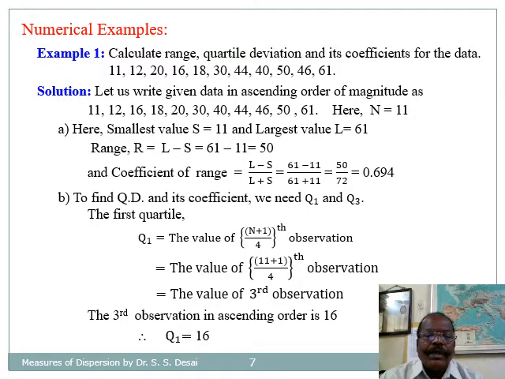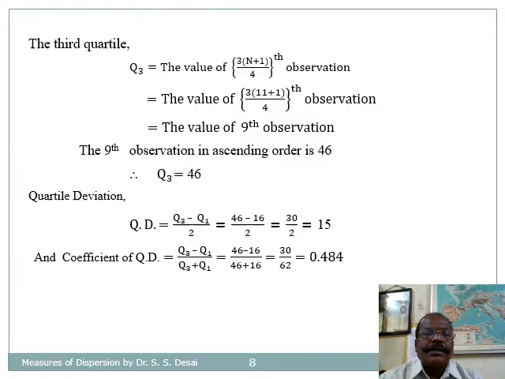Now for QD, we find Q1 and Q3. Q1 is the value of the (n plus 1) divided by 4th observation. As n is 11, it is 11 plus 1, that is 12 divided by 4, that is the third observation. Therefore, Q1 is equal to the value of the third observation. The third observation in ascending order is 16, and therefore Q1 is equal to 16.